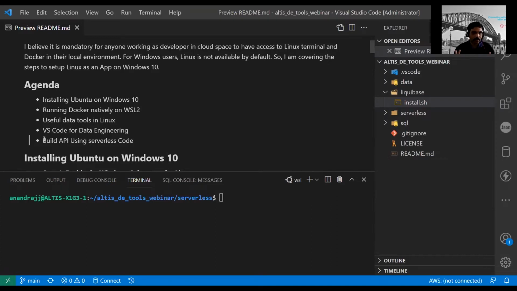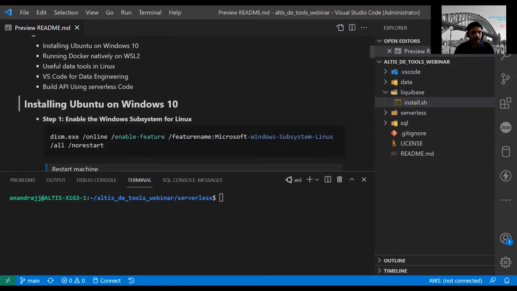I love VS Code. So hopefully everything goes fine, and then you also start using VS Code in your projects as well. Okay, so how to first set up Ubuntu on Windows 10. For this, you can see VS Code also provides the inbuilt terminal. So you don't have to go out of VS Code to execute your commands.